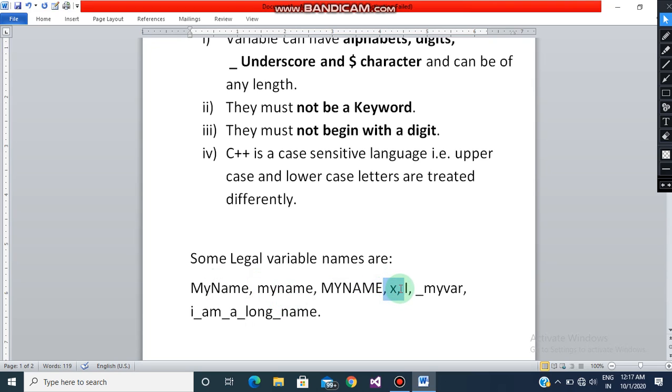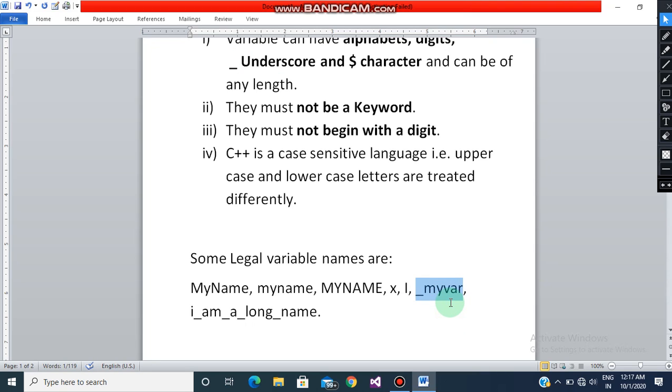Now we can use variable x also. Most of the time we are going to use a, b and c variables, and just like that we can also use x. Then there is capital I, we can also use that. And as we discussed in the very first point, underscores can be used. So here I have written _myvar, means my variable.